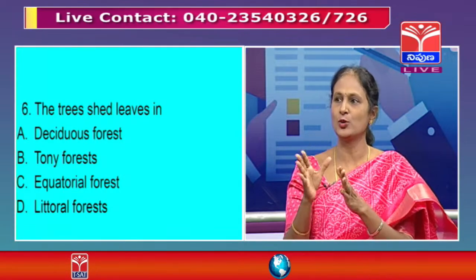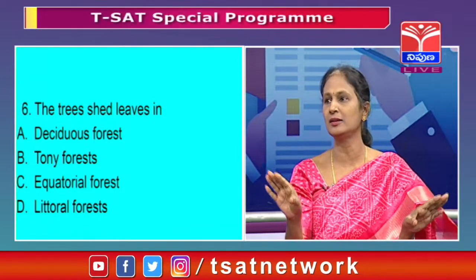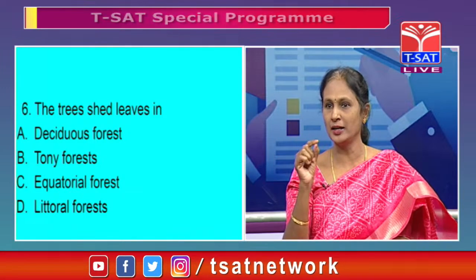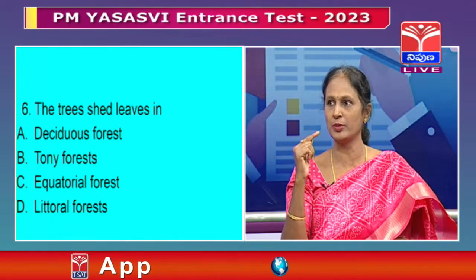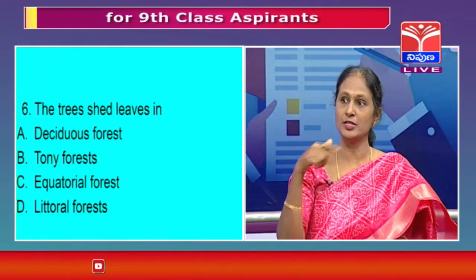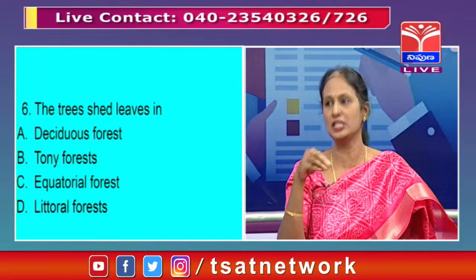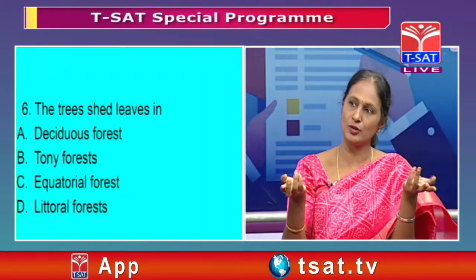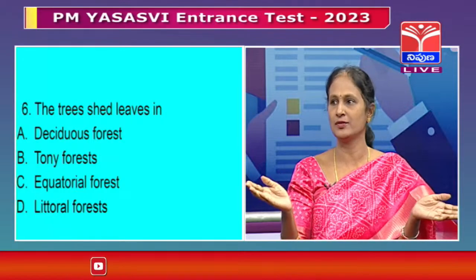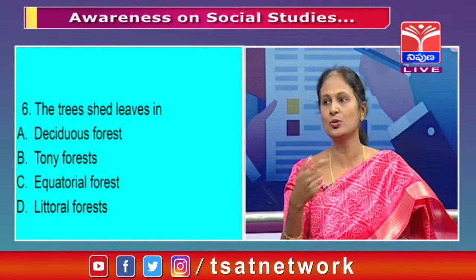So equatorial forests are located near the equator, as the word itself tells. In the equatorial region, temperature will be more, and when there is more temperature, rainfall is also more. So what kind of vegetation? Vegetation is the natural trees which grow without human intervention. Broad leaves grow there, with no scarcity of water. Here the trees, though they shed, remain green throughout the year, because new leaves come.